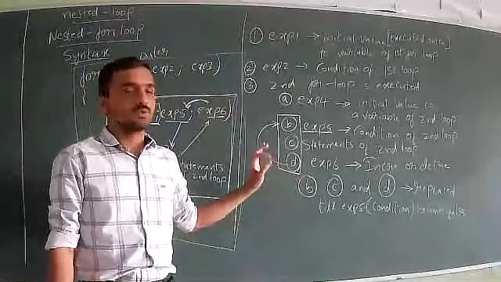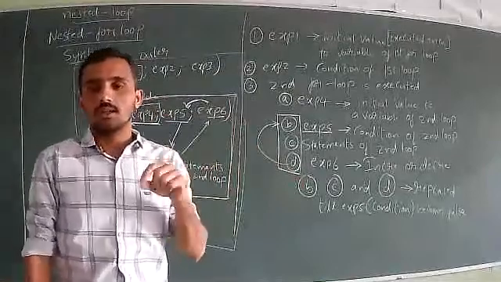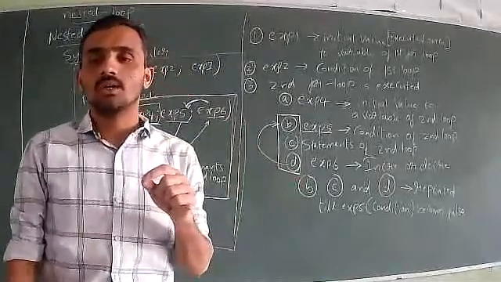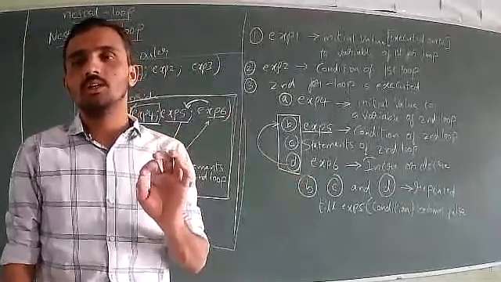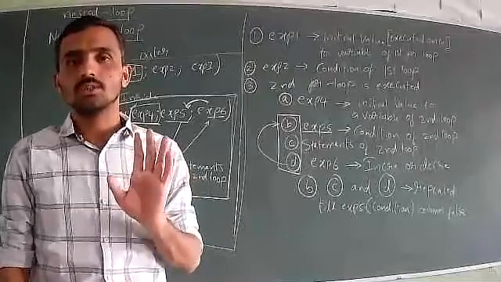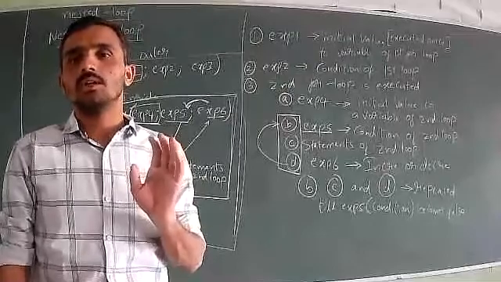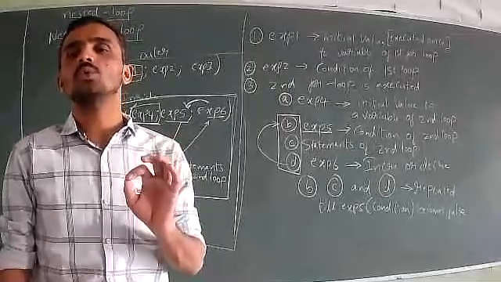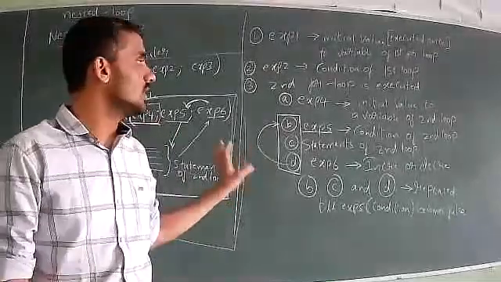I'll give 1 minute, you just go through the steps. It's very important because in the next chapter we have the one-dimensional array and two-dimensional array concepts. Remember, in a one-dimensional array, we use one for loop. That is, one loop is enough. Either it may be a while loop, do while loop, or for loop. In a two-dimensional array, we need two loops. Generally, we use the for loop.